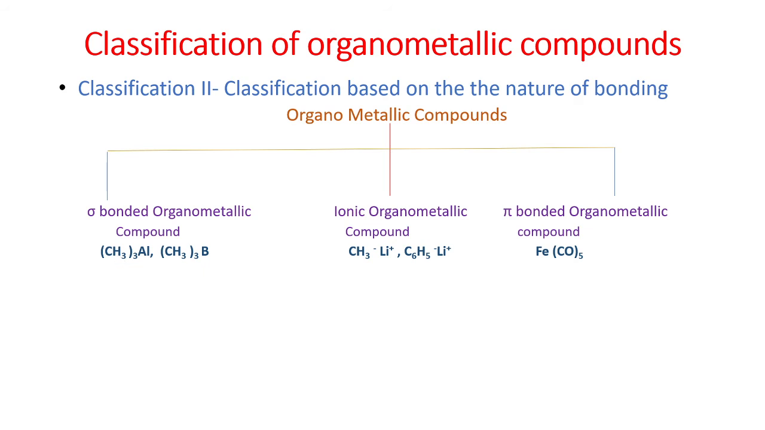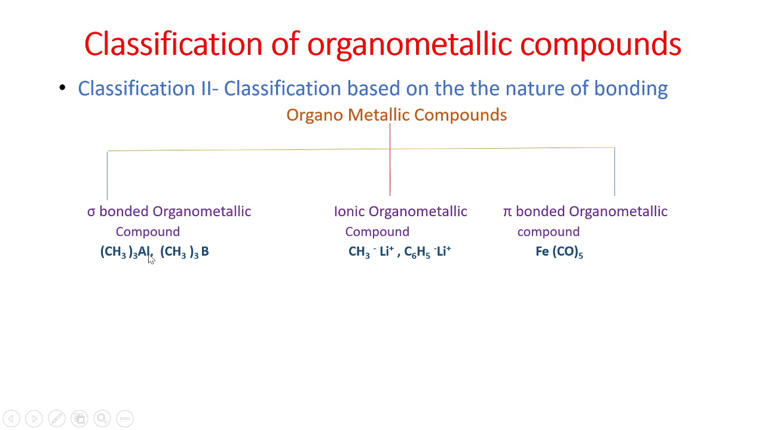This type of organometallic compound is mostly formed by p block elements, because the electronegativity difference between the carbon atom of the organic part and the p block element is very small. That is the condition for the formation of a sigma bond: the electronegativities are nearly the same. That's why sigma bonded organometallic compounds are formed by p block metals.